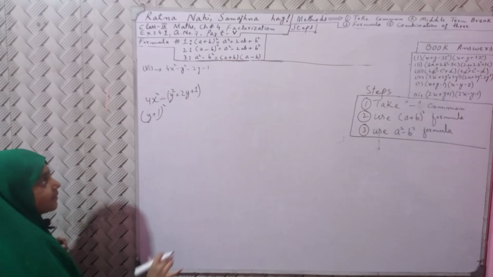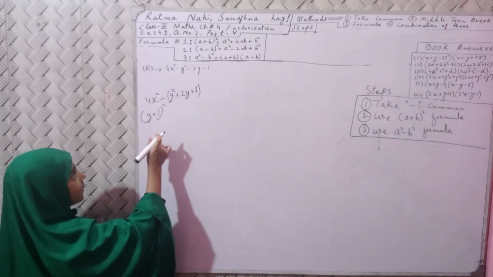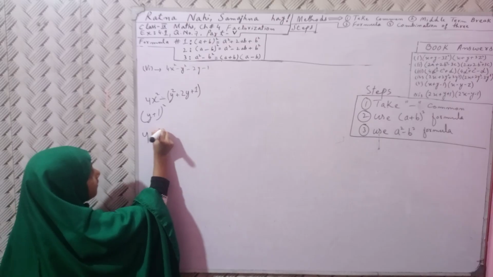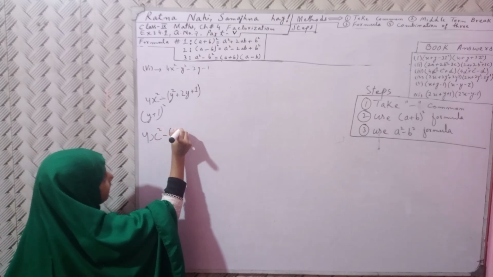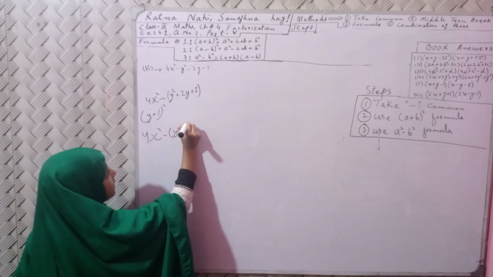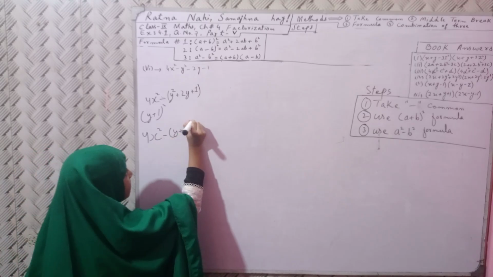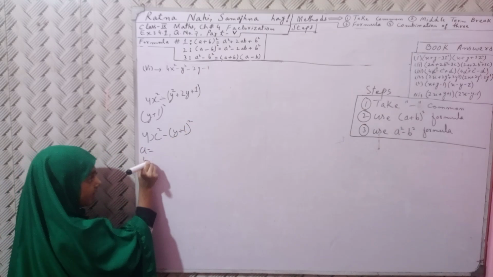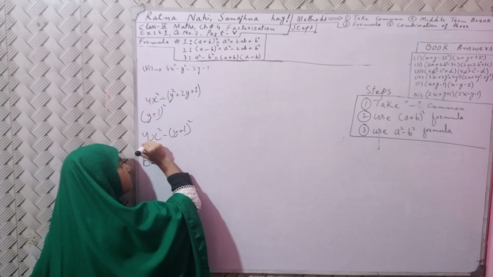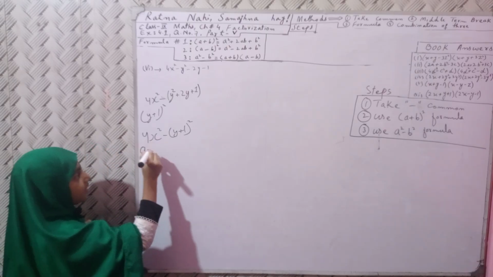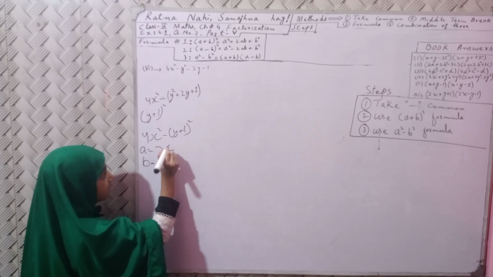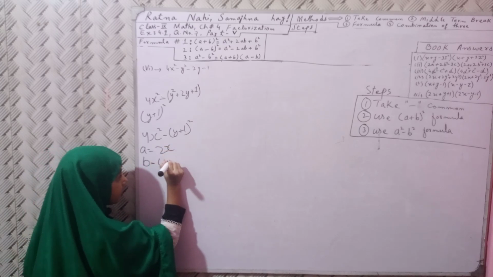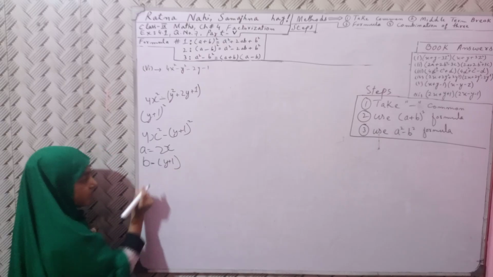This comes as the answer. And 4x square minus bracket y plus 1 bracket whole square. Now let's take out the a value and the b value. The a value is 2x and the b value is bracket y plus 1.